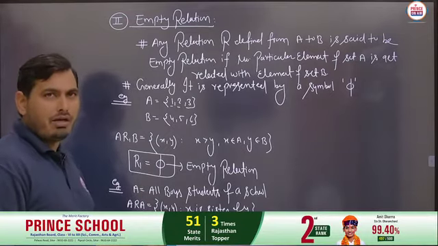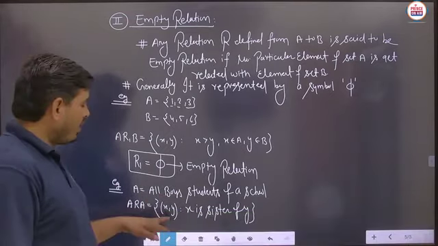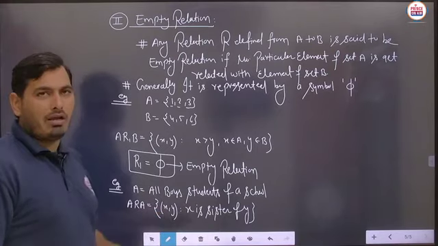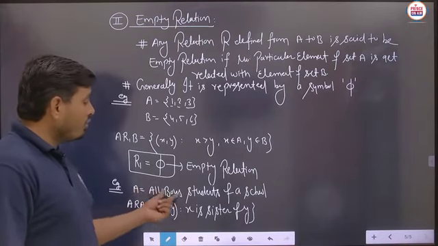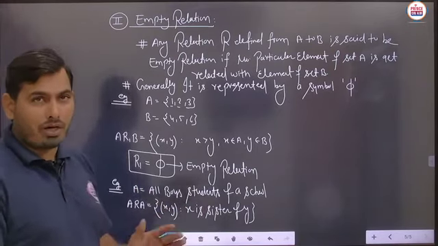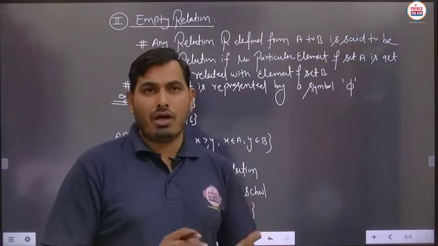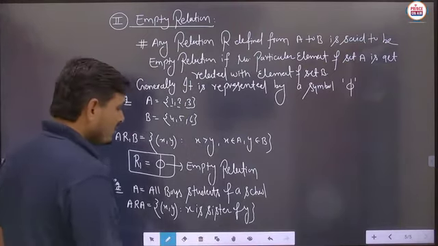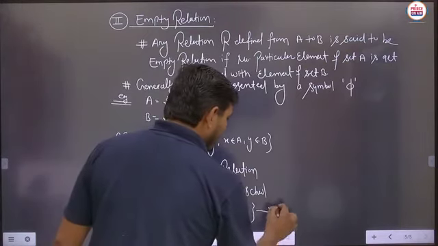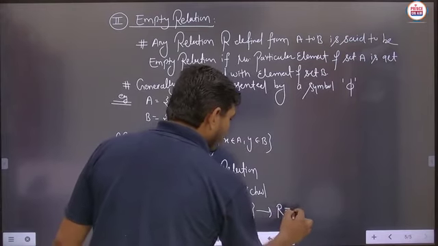Is it to be clear? x is sister of y, so x is the female and y is the male. But here in the set A, no female is there, means no particular boy is the sister of another boy. So basically this is the example, means this R will be taken as phi.